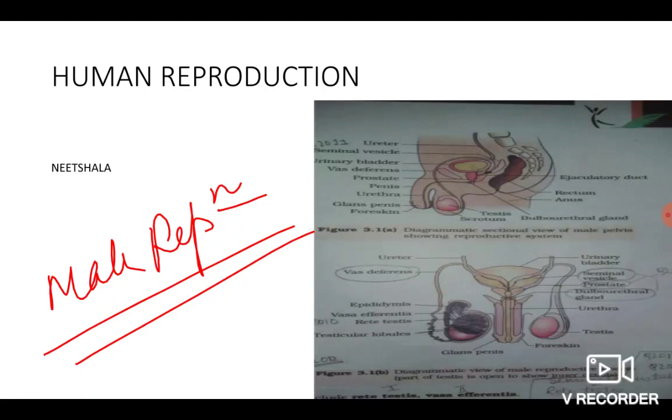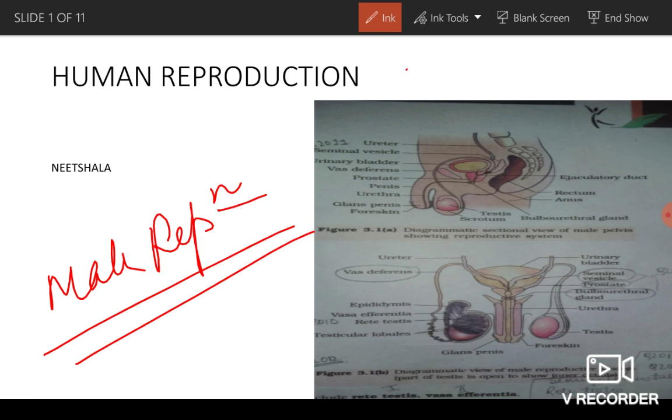We are going to start human reproduction. This is part 1, and in this video we will discuss male reproduction only. Female reproductive system we will be doing in the next videos. I would request you to keep your pen and notebook ready because we will be making short notes also.